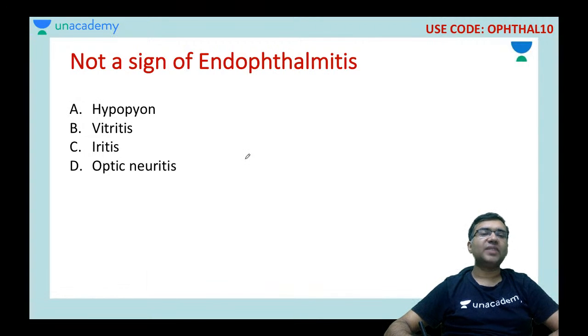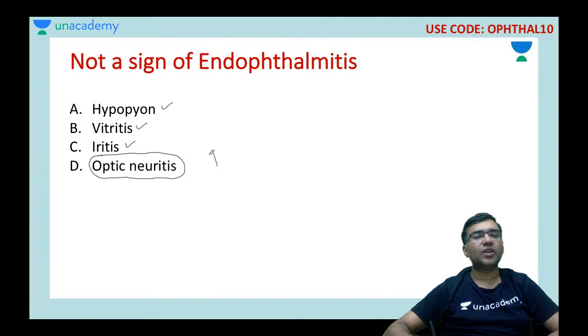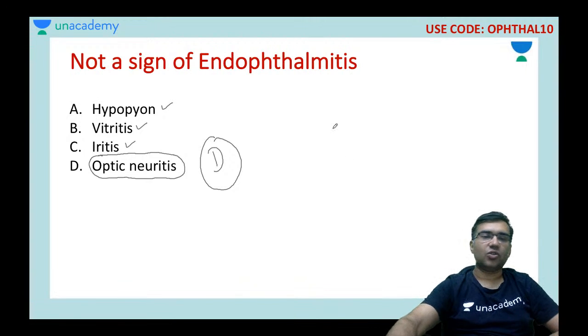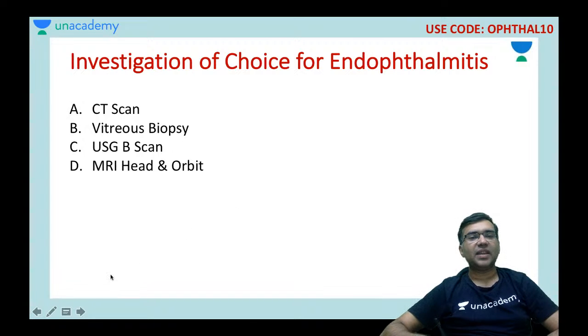So we all know the anterior segment is involved, so we would get hypopyon, we would get vitritis, we would get iritis, but optic neuritis is basically a sign of an optic nerve disorder, so it is not a sign of endophthalmitis. So Asif, the answer here is D. Okay, chalo. Let's move to our next question.